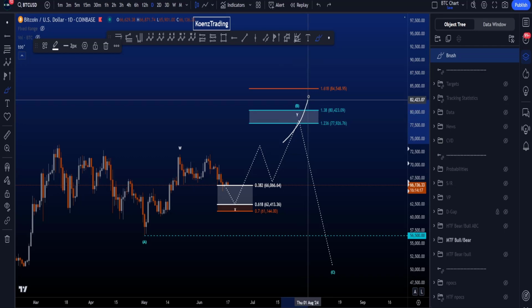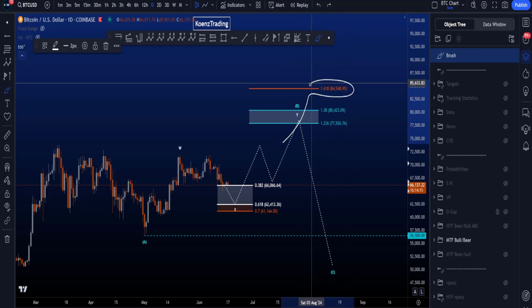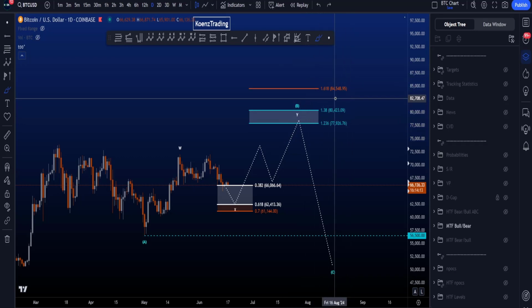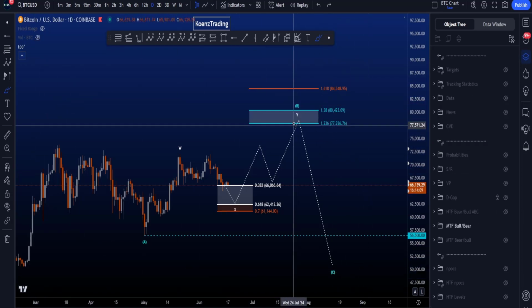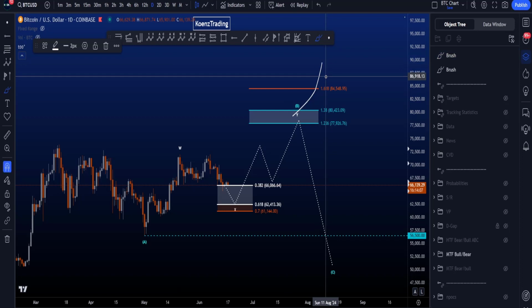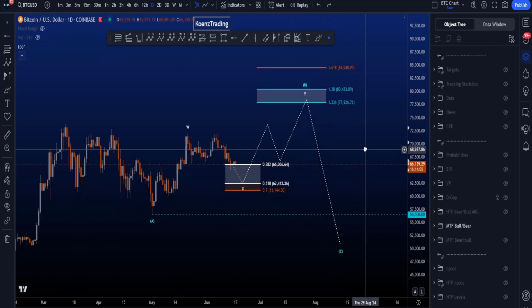If price would continue to the upside to hit the 1.618 at 84.5k, it significantly decreases the probabilities for this scenario, increasing the probabilities for continuation to the upside.